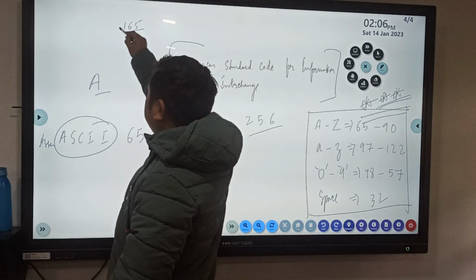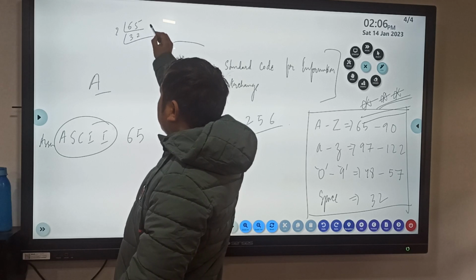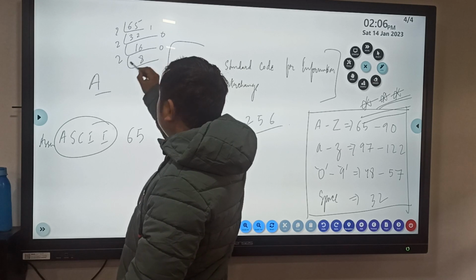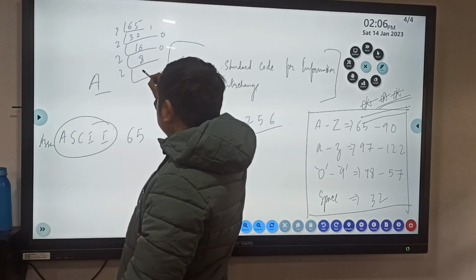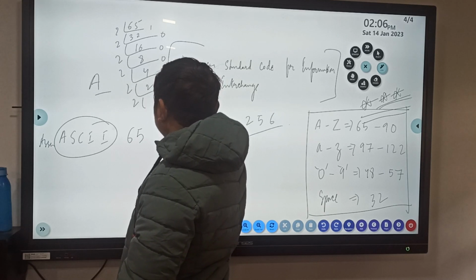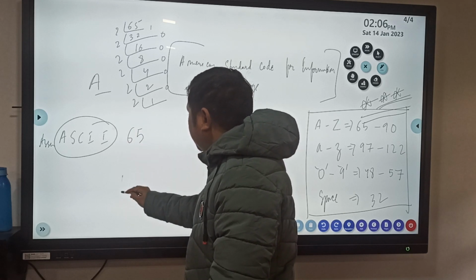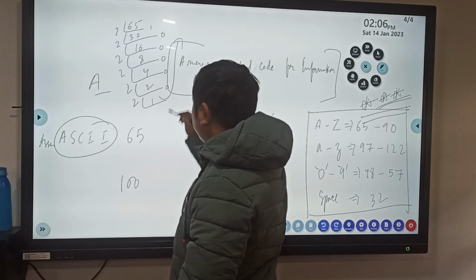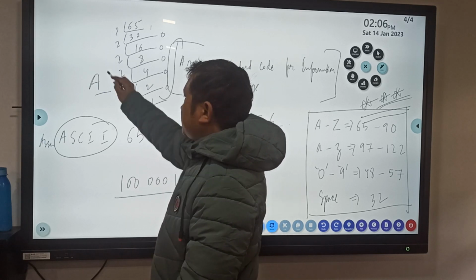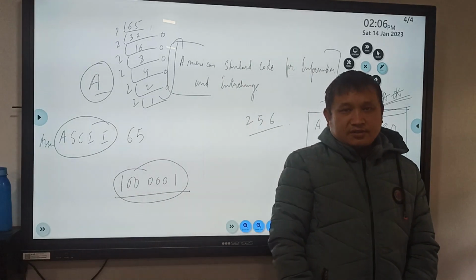So what is the binary conversion of ASCII value 65? 2 32s are 64, remainder 1; 2 16s are 32, remainder 0; 2 8s are 16, remainder 0; 2 4s are 8, remainder 0; 2 2s are 4, remainder 0; 2 1s are 2, remainder 0. So the ASCII value of A, that is 65, is read by the computer as 1000001. When you press A, the computer understands that the user has pressed this value.